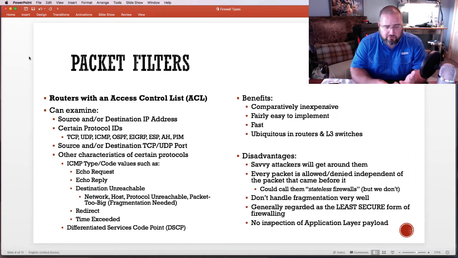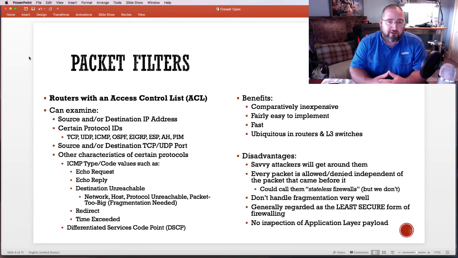For that reason, you could call them stateless firewalls, but nobody actually really uses that term. Every now and then I'll see a stateless firewall get mentioned on the internet. But if you just want to try and confuse people, then call it a stateless firewall, if you want to sound cool in a meeting or something like that.